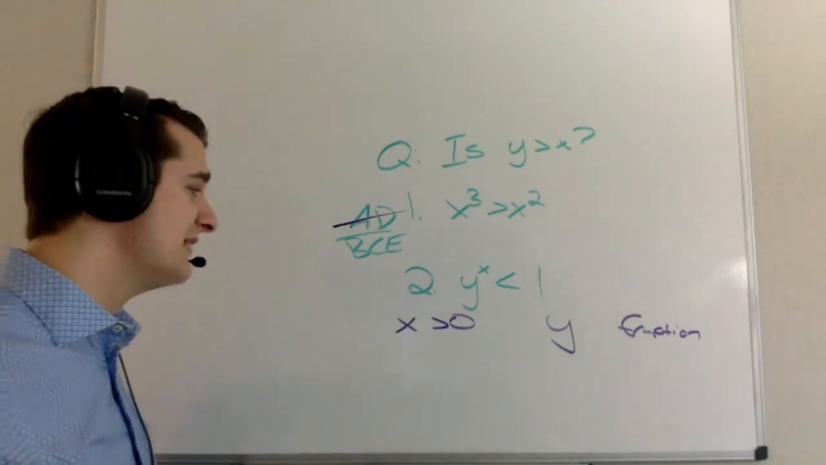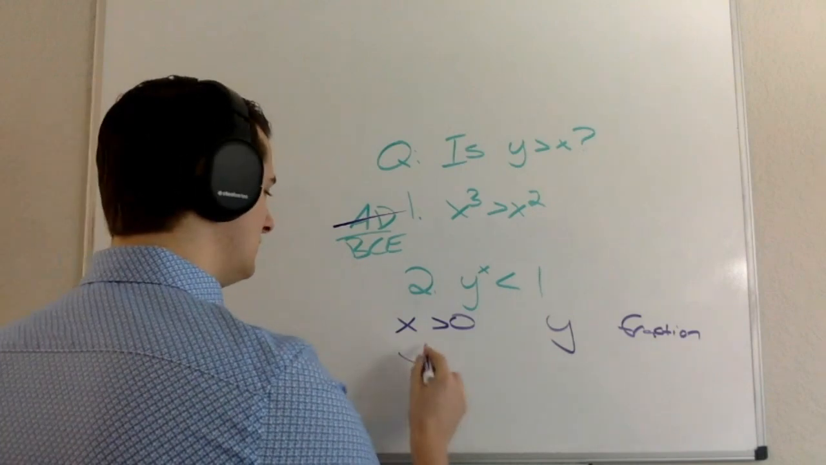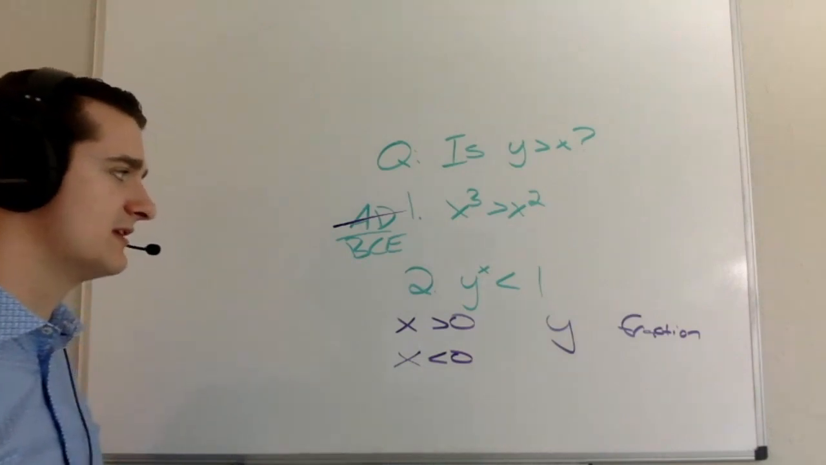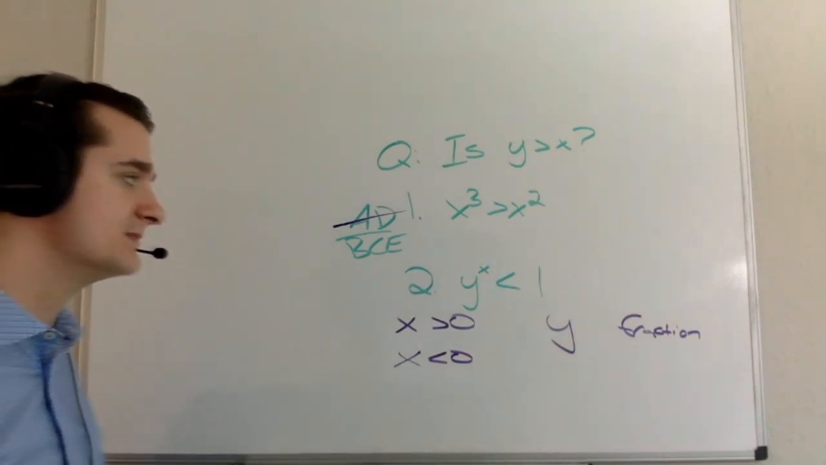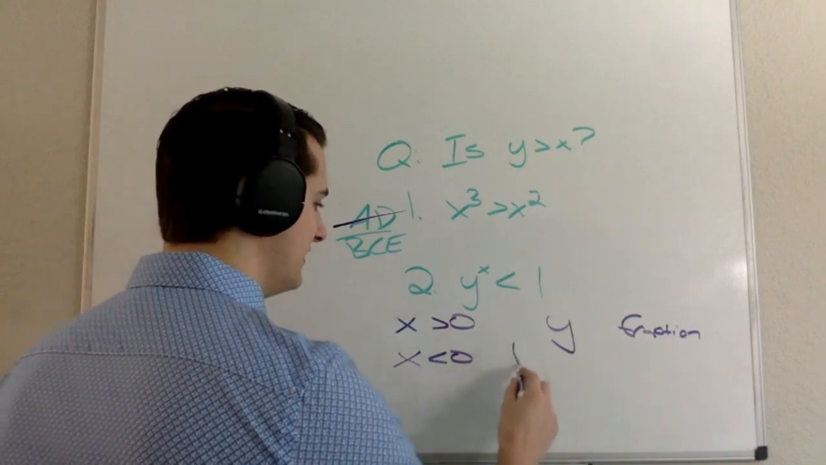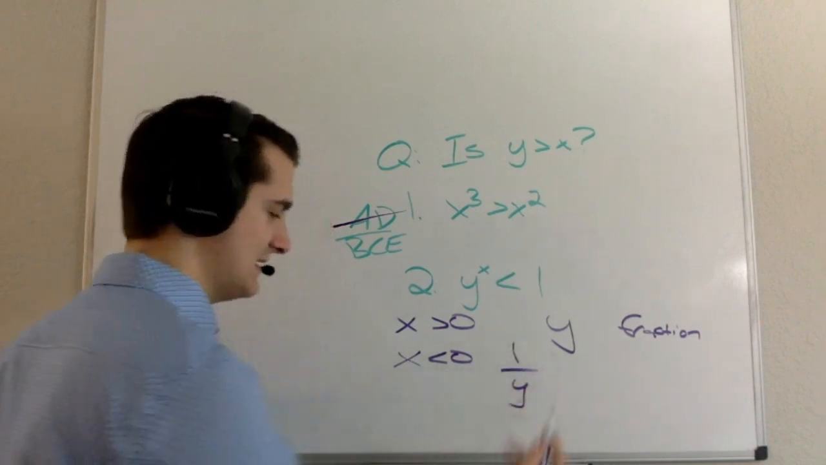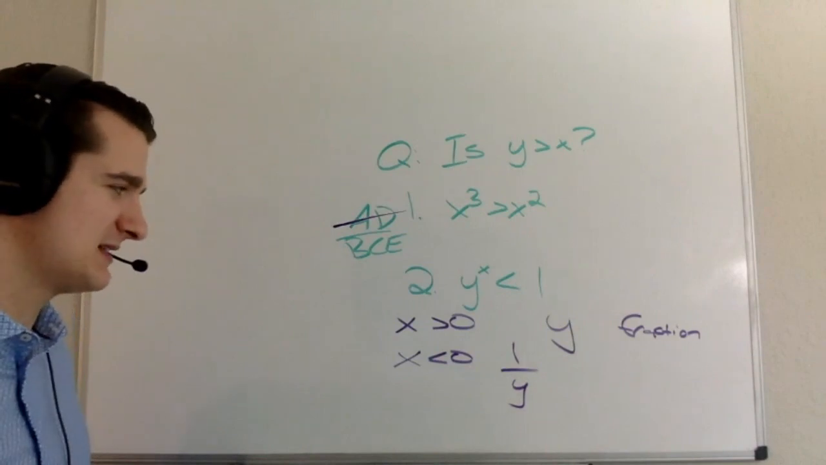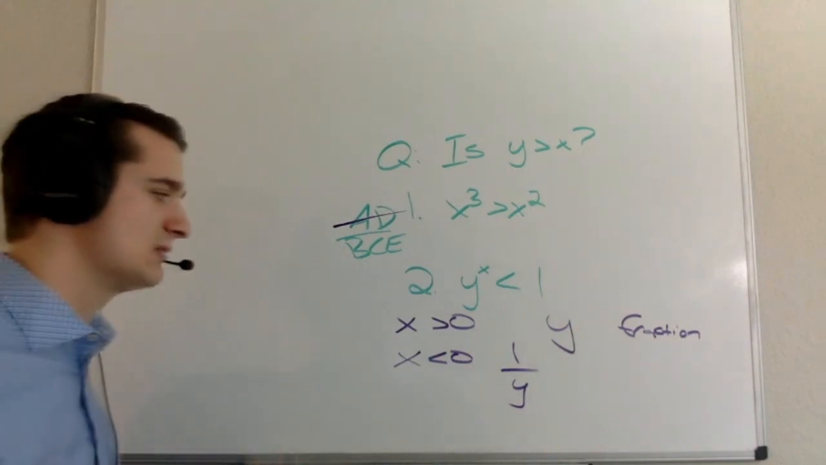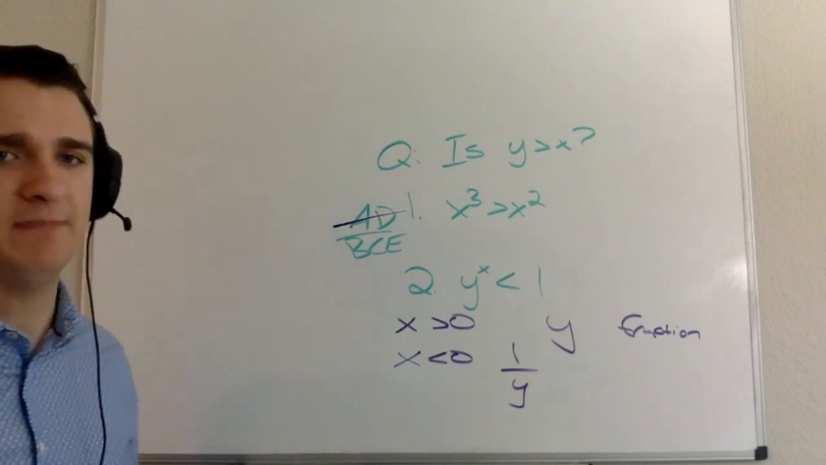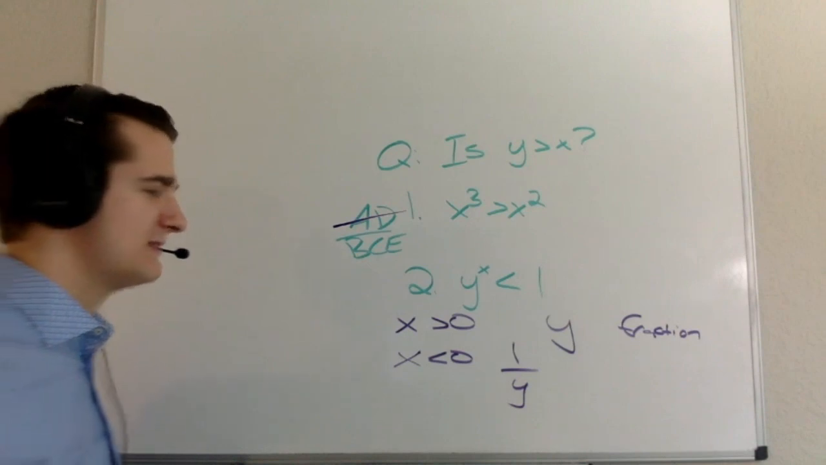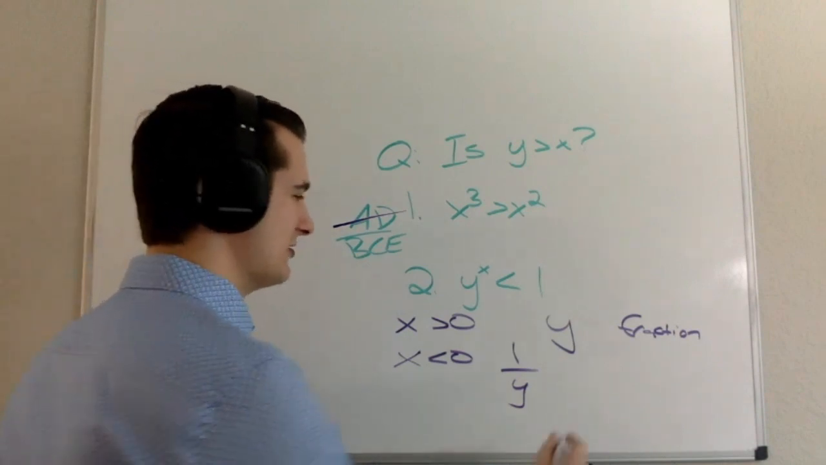I can also say that if x is less than 0, essentially I'm going to end up with 1 over y to the something, right? I'm going to end up with some sort of fraction. So as long as x is less than 0, I'm really not limited on my possible values of y, right? All that I want to be the case is that I want y to be some sort of integer.